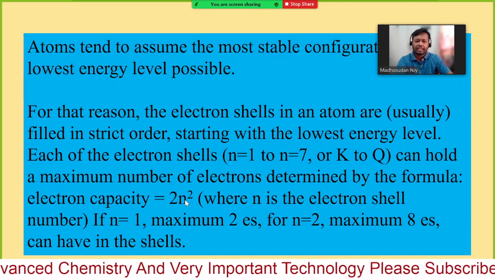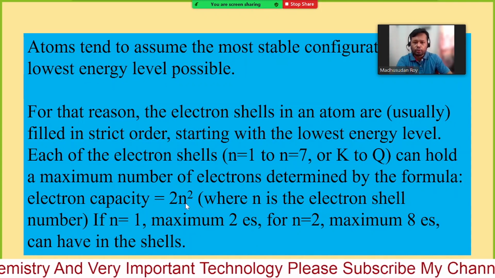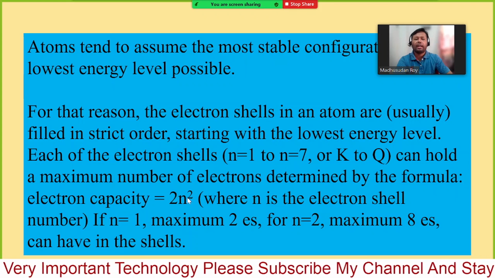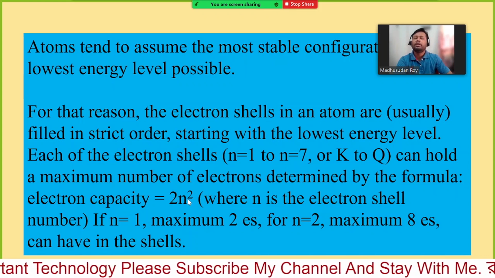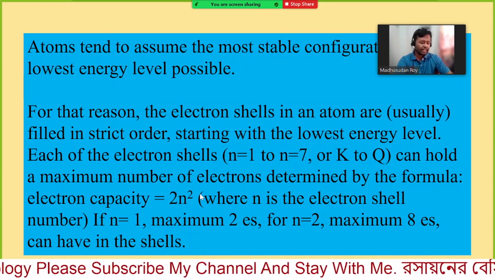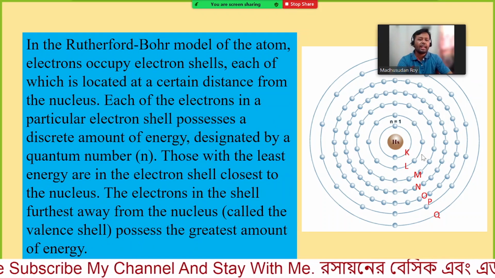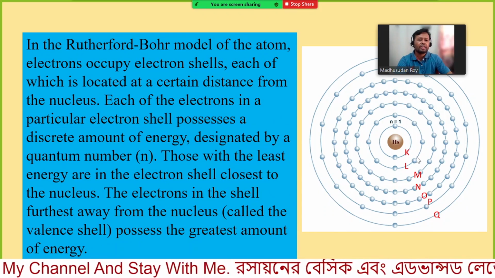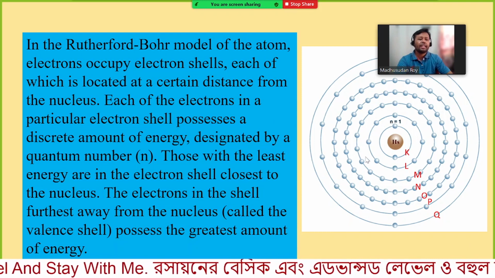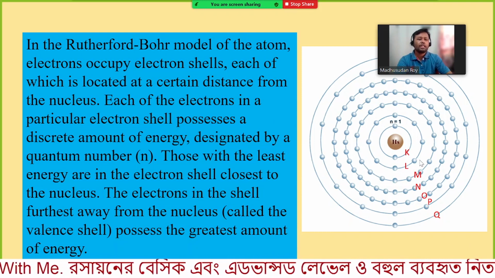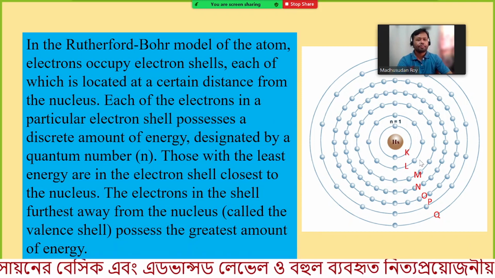For the second shell, the value of n is 2, so 2 square is 4, into 2 means 8. So in the second shell you can have a maximum of 8 electrons.